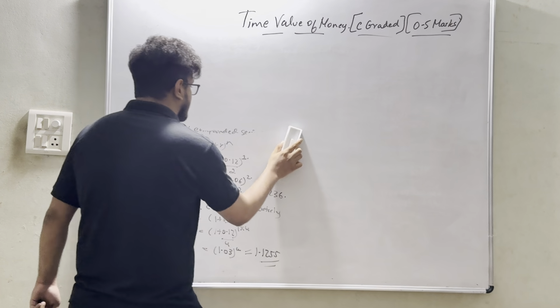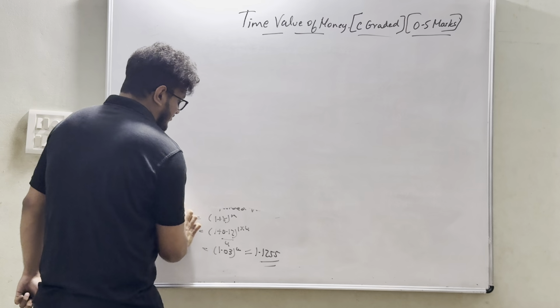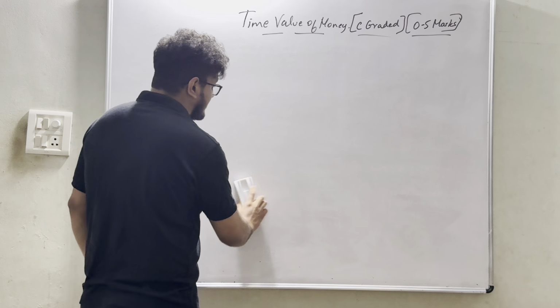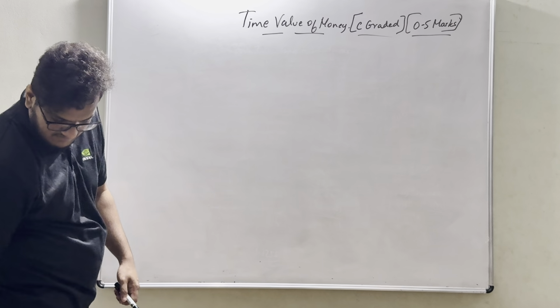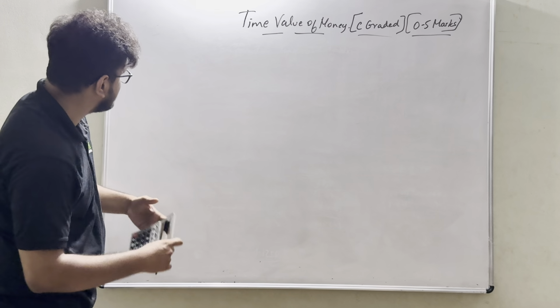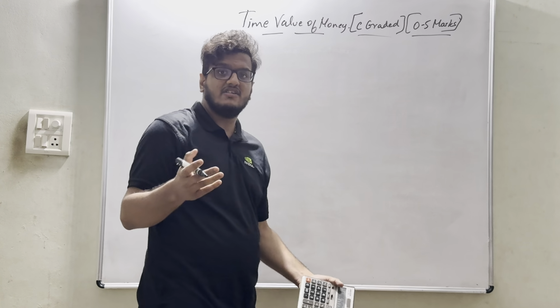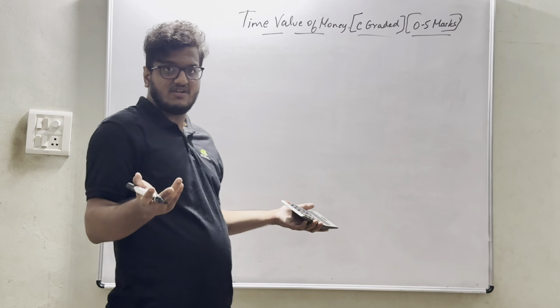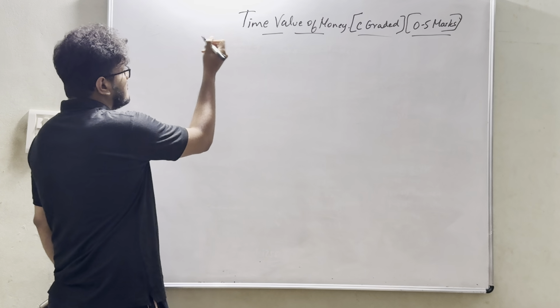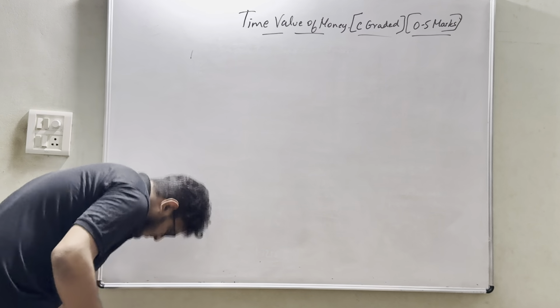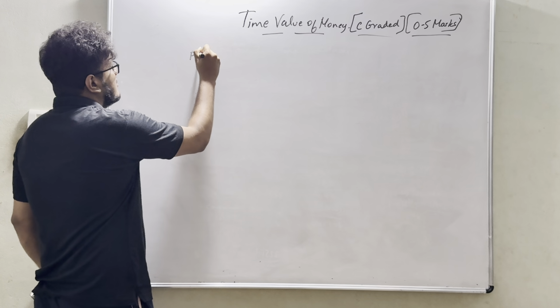Okay, so we basically know how to calculate future value and how to calculate present value. So how exactly do we calculate R? We don't know how to calculate R if R is not given. Okay, let's assume one simple example where I will be using future value.